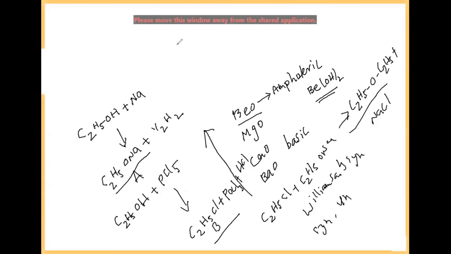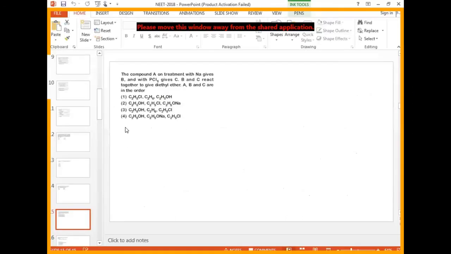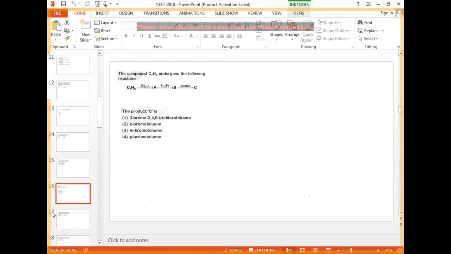Let us see where it is available. Kavya's understanding is very nice: C2H5OH, C2H5ONa and C2H5Cl. Option 4. Yes. Now come to the next question.